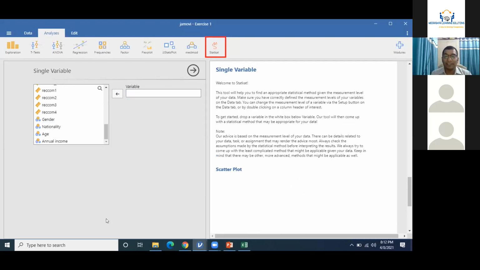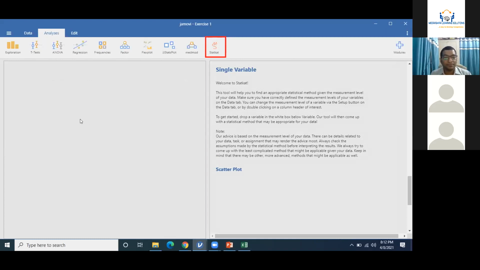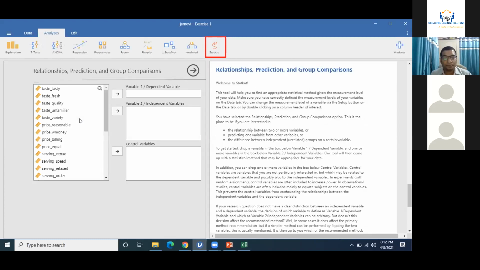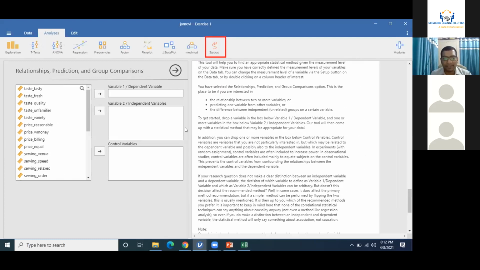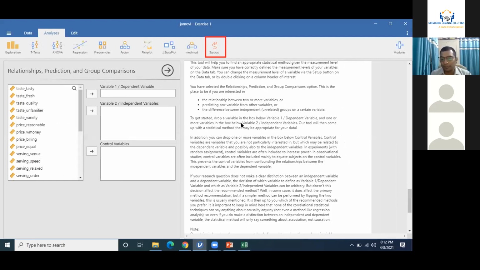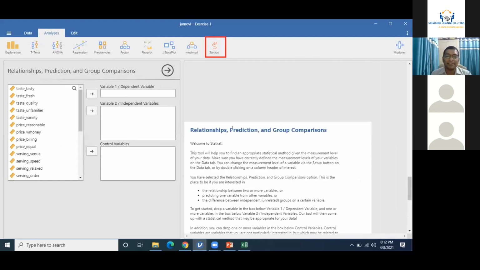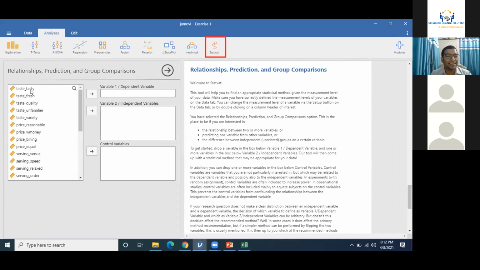So if you're having a single variable, you can use StatCat and can identify which type of analysis is needed. But if you have two variables, this one, right? Welcome to StatCat. You need to read this paragraph very, very carefully. Then only you will be able to do a good job. Otherwise, this is software, it will give you something, right?